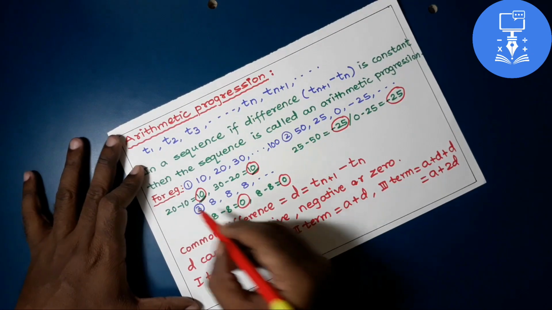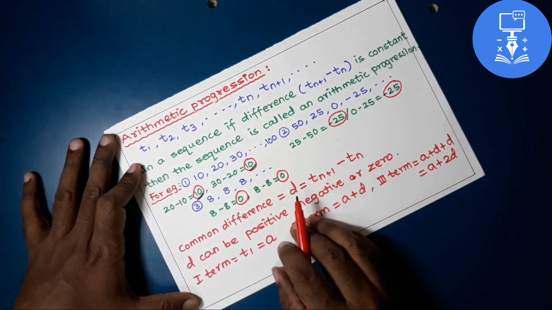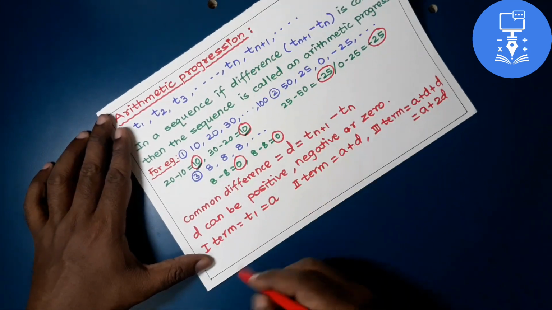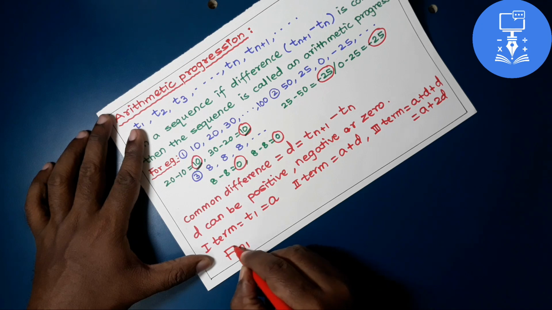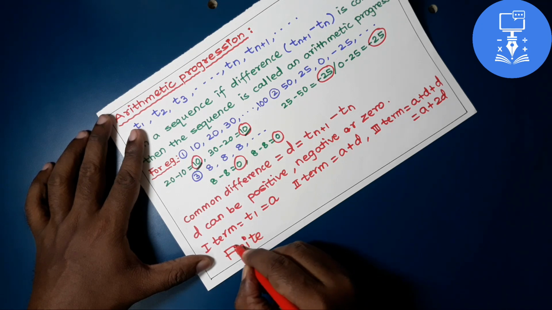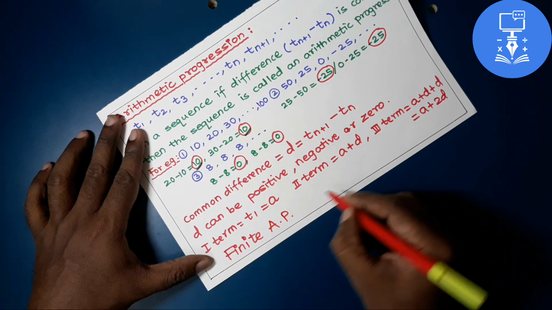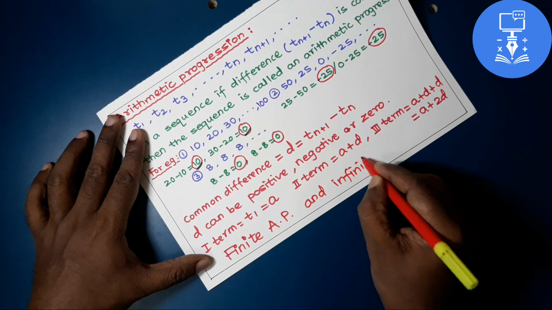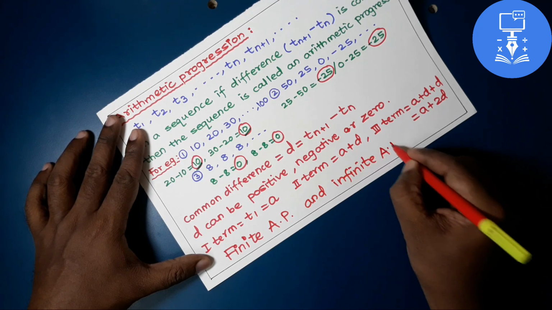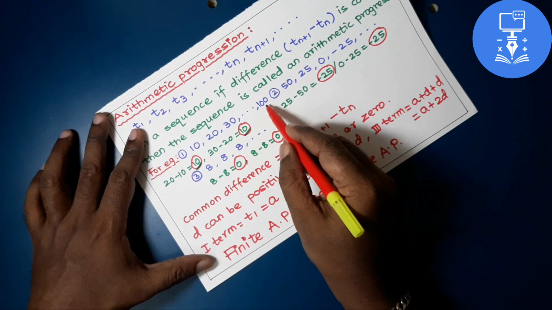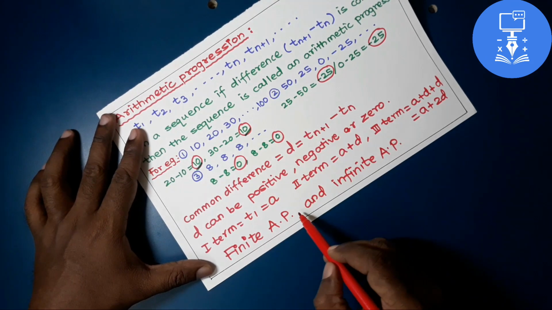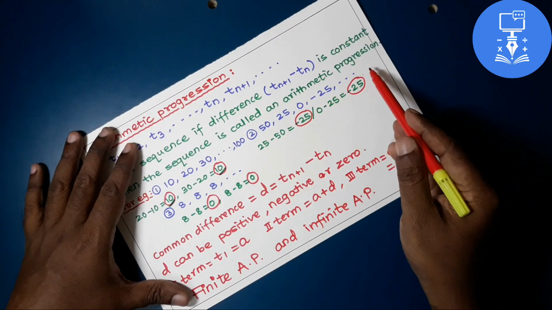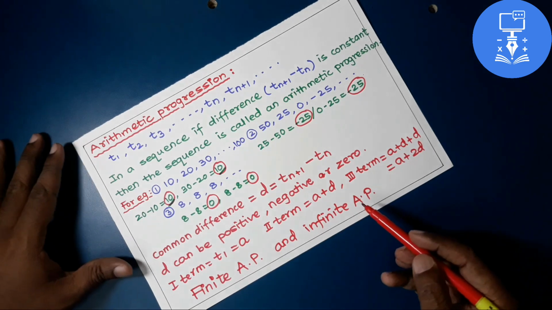By looking at these examples we can classify the arithmetic progression in two groups, that is finite AP and infinite AP. If the number of terms is countable, then it is called a finite AP. And if there are infinite, innumerable terms, then we can say it is an infinite AP.